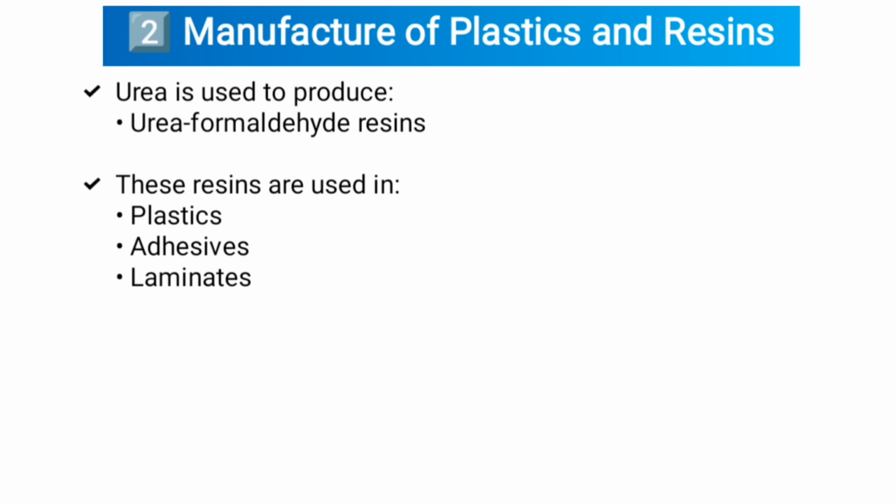Second one, manufacture of plastics and resins. Urea is used to produce Urea-Formaldehyde resin. These resins are used in plastics, adhesives, and laminates.